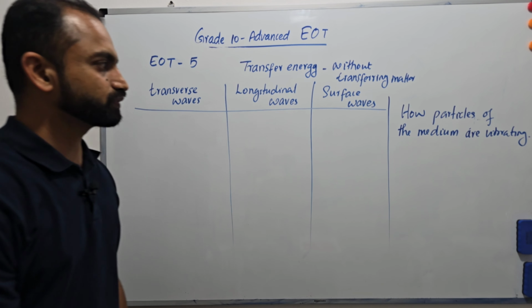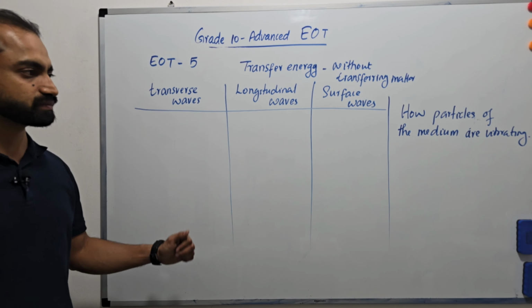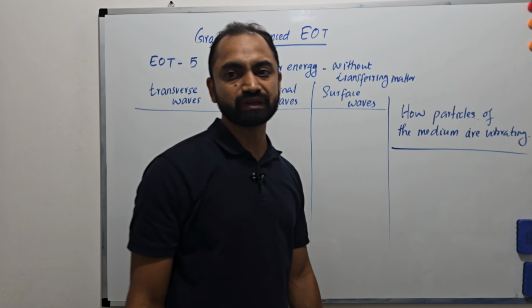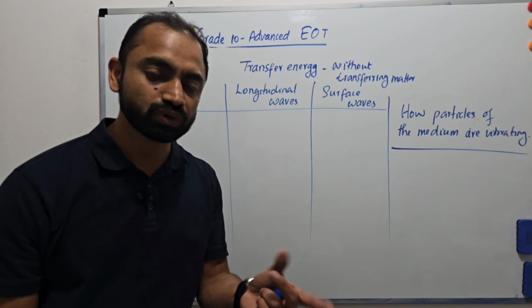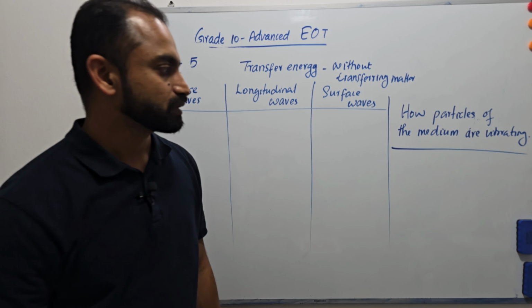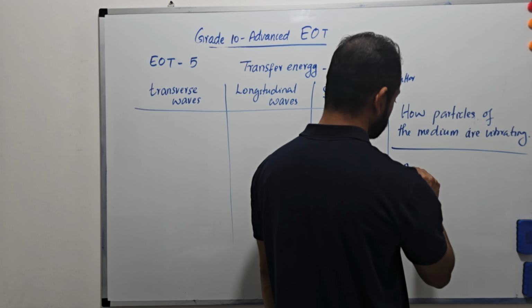Depending on that, we classify waves into three types. And whether the wave needs a medium or not, we can classify waves into two types: mechanical waves and electromagnetic waves.